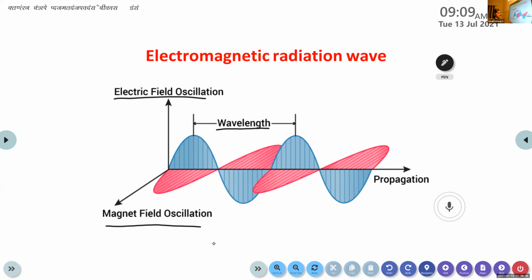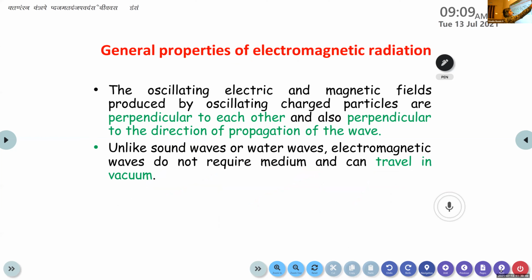So while electromagnetic waves propagate, they show both electric character and magnetic character. Along with the properties that you already wrote, you can add these points too. The oscillating electric and magnetic fields produced by oscillating charged particles are perpendicular to each other.